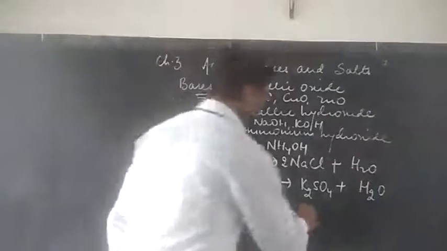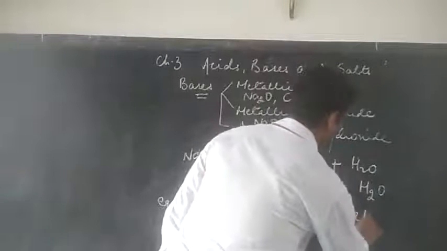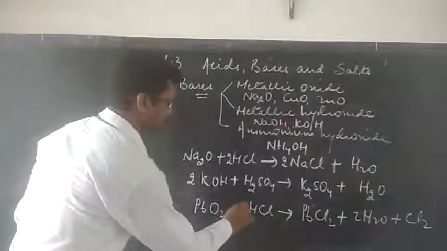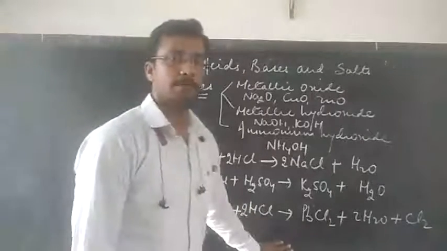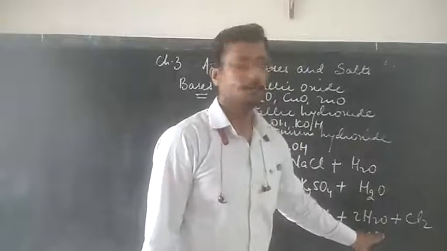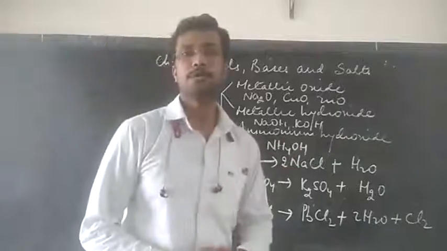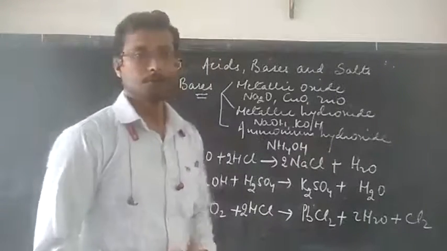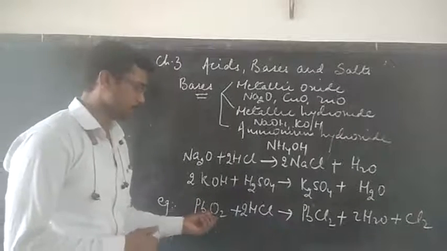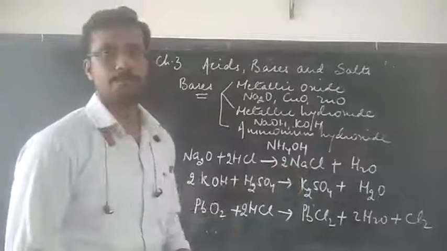Here the product will be lead chloride plus water and plus chlorine gas. So it is clear from this equation that it is not only salt and water that is produced here, but in addition to these two products, it is also producing chlorine gas. So this is not a base; though it contains oxide ion, it cannot be considered as a base because of this reason.